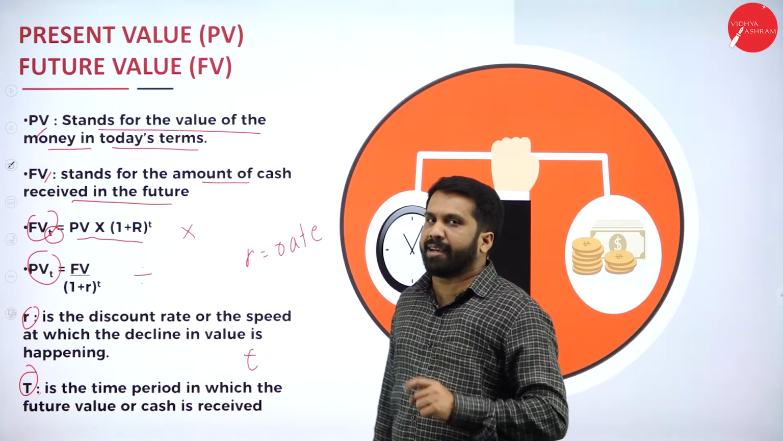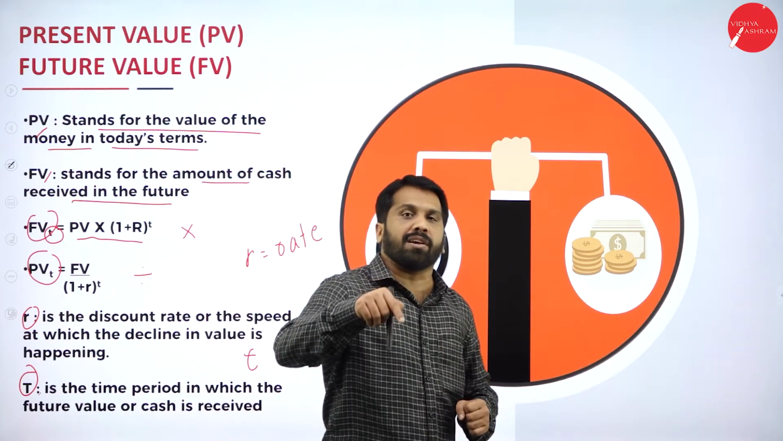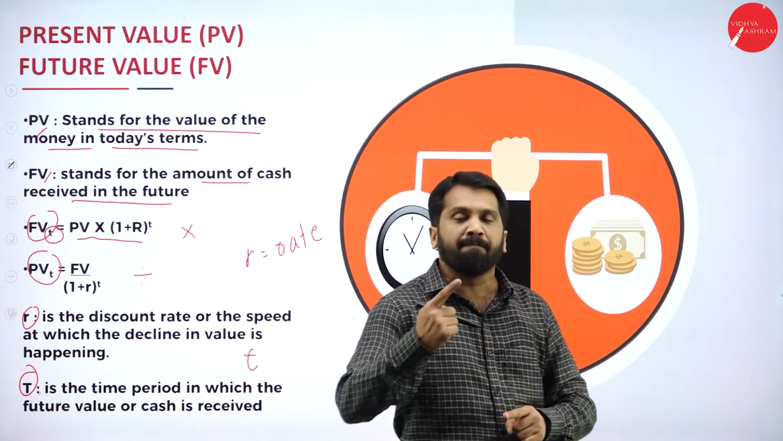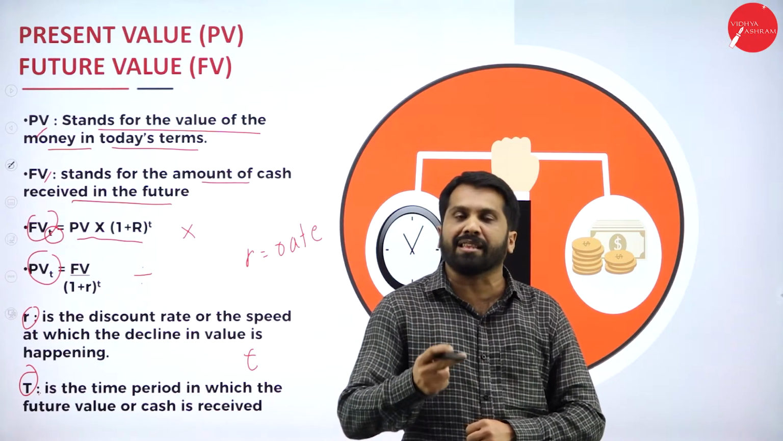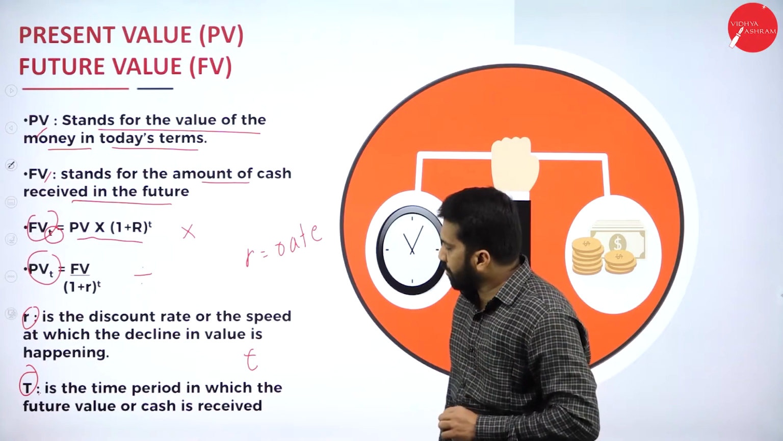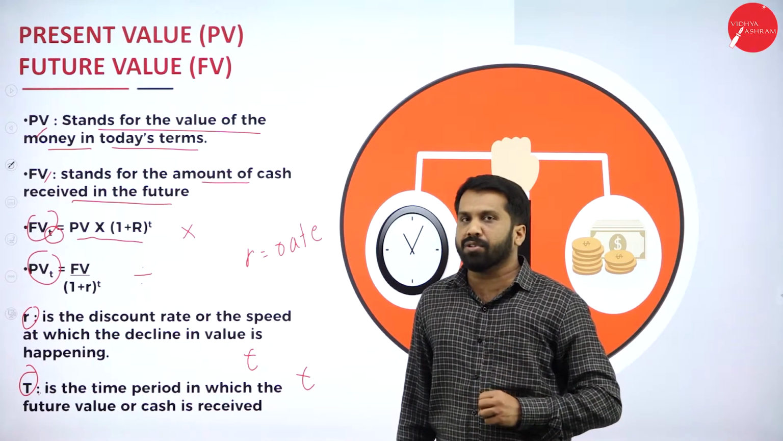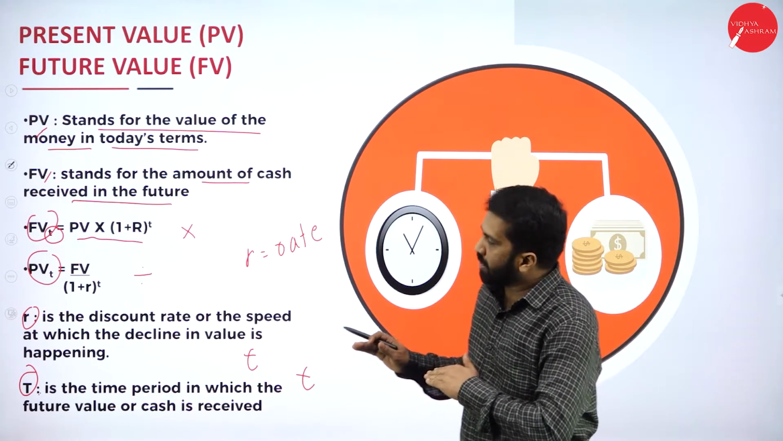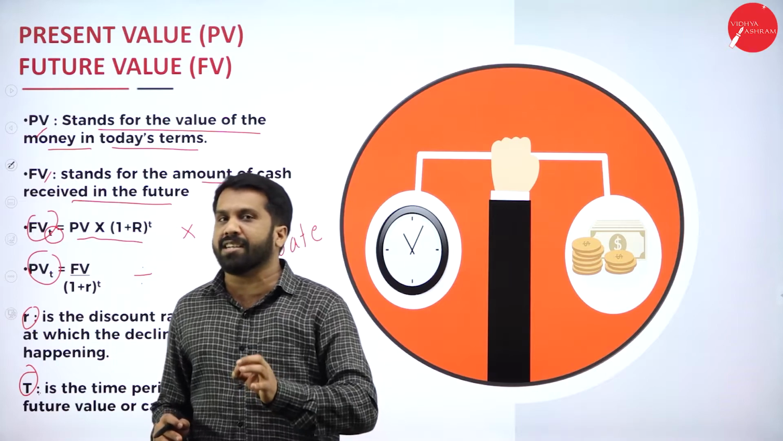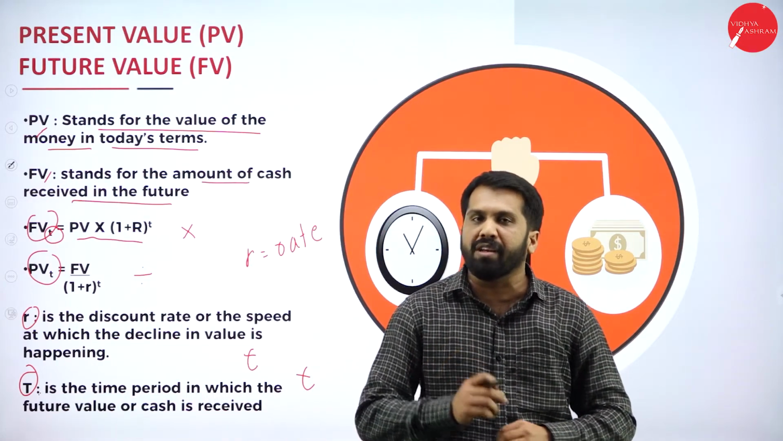Time period means, as I told you in the previous example, 10,000 you are supposed to give me today. If you give me after 2 years, how much are you supposed to give? 12,000. How many years? 2 years. The 2 years we call time. Hope you understood what is time value, what is present, future, what T stands for, what R stands for. Everything we understood.